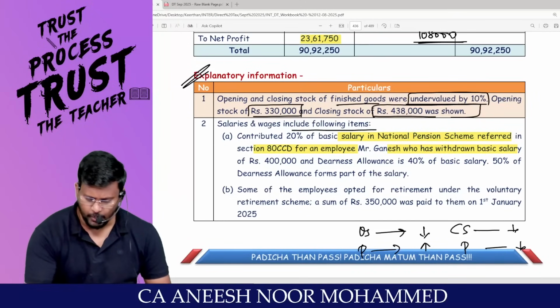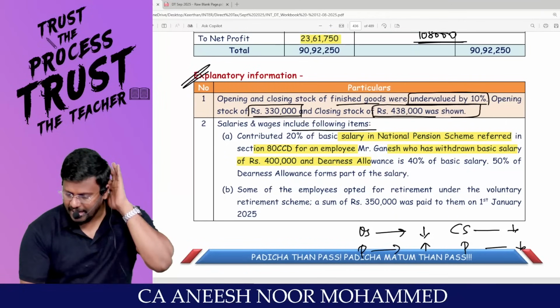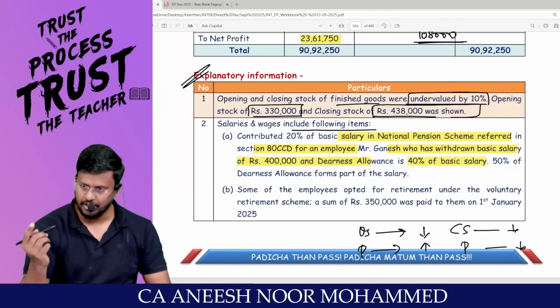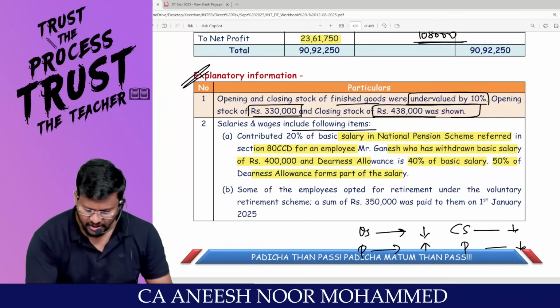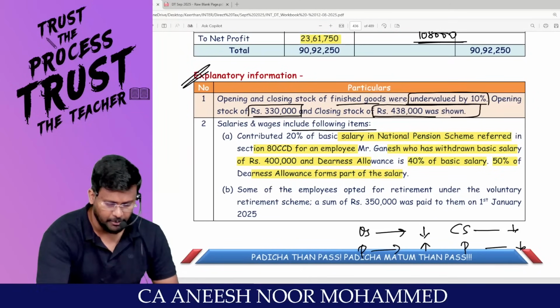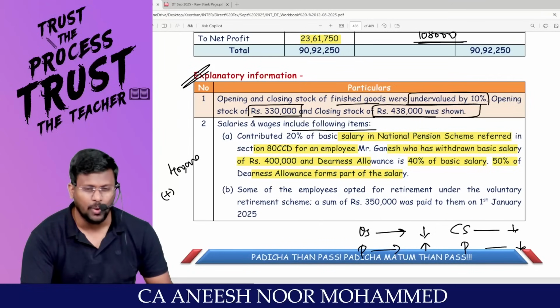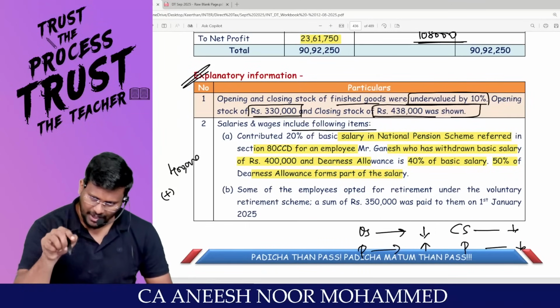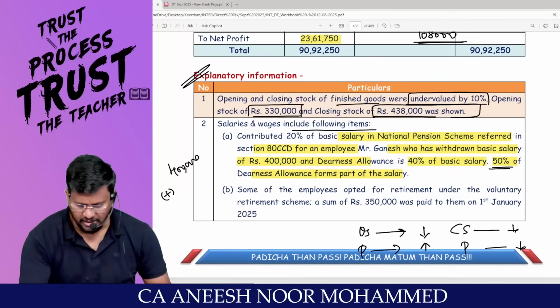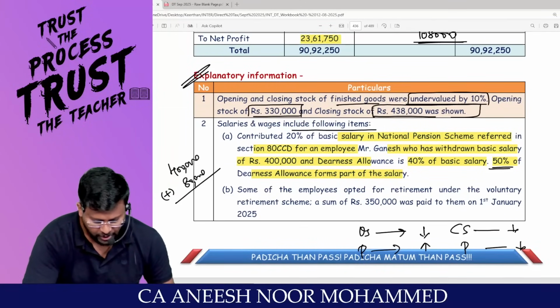Mr. Ganesh was withdrawing basic salary of 4 lakh and DA 40% of basic salary. In that 40%, 50% of the DA forms part of the retirement benefits. Right, sir? So 4 lakhs plus 40% comes to 1,60,000. So 1,60,000 into 50% comes to 80,000. So the definition of salary is 4,80,000.